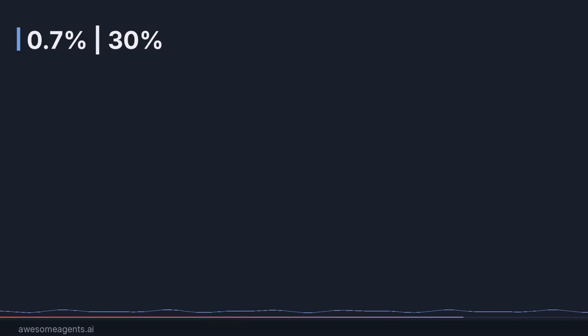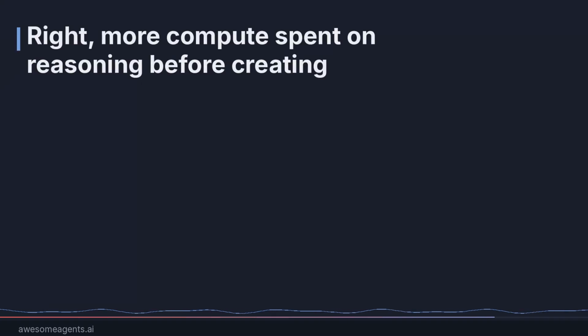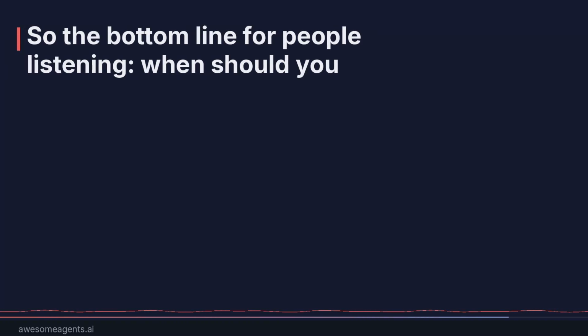So which models hallucinate the least right now? Google Gemini 2.0 Flash is actually at the top of that list, around 0.7% on general benchmarks. A few OpenAI models are close behind. The worst performers are small, older open source models, some hitting 28 to 30% error rates. Bigger models generally hallucinate less because they have more factual knowledge embedded from training. And reasoning models like the O3 series tend to do better because they think before answering. Right, more compute spent on reasoning before creating output correlates with fewer factual errors. If accuracy really matters for a task, a reasoning model is a better default.